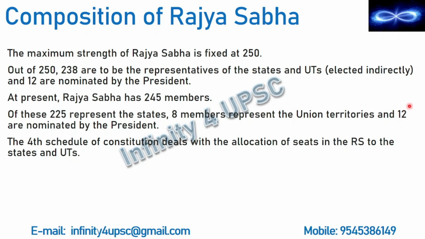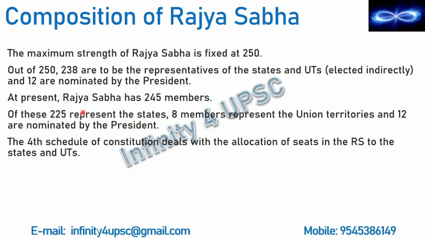But what is not there here? Direct election is not there in Rajya Sabha. They are either elected indirectly or they are nominated. And 12 are nominated by the president. So 238 indirectly elected, 12 nominated by the president. At present, Rajya Sabha has 245 members, and out of these, 225 represent the states, 8 the union territories, and 12 are nominated by the president.